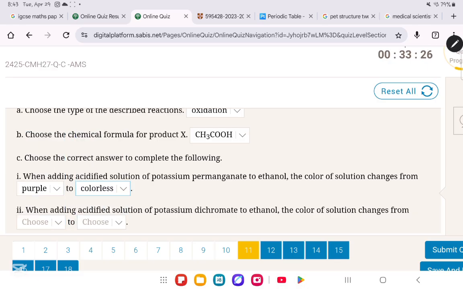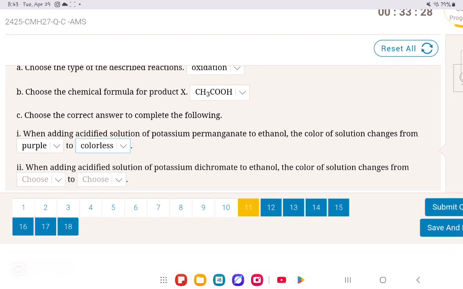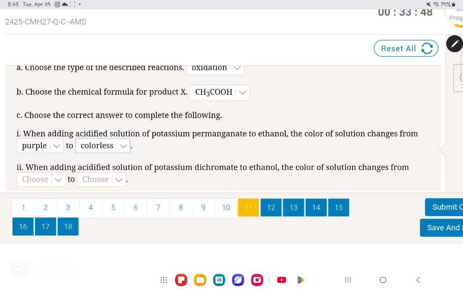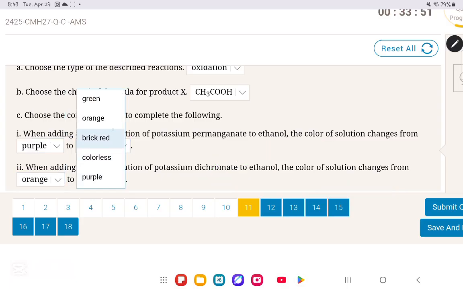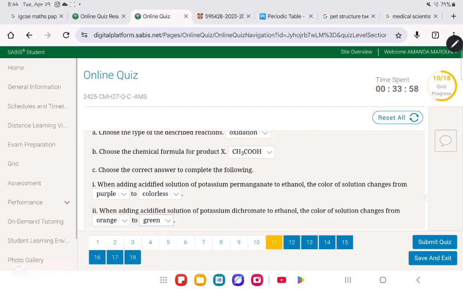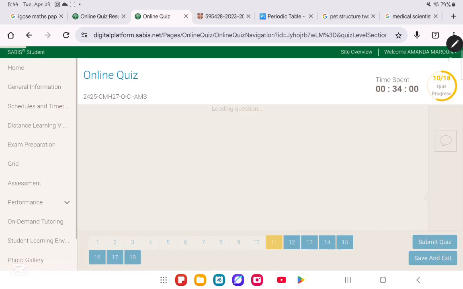When adding acidified solution of potassium dichromate to ethanol, so remember potassium dichromate plus alcohol, it will change the color from orange to green. So dichromate, orange, so orange to green. Very simply, that is it. It will change from orange to green. That is it for question number 11. Let's move on to question number 12.